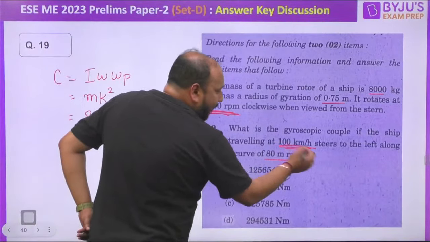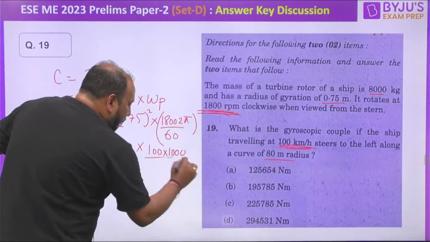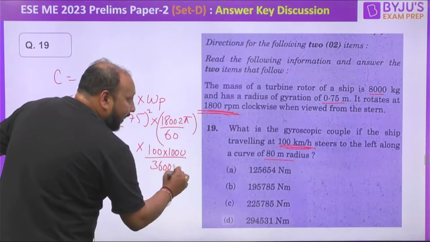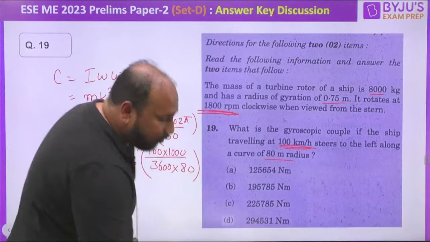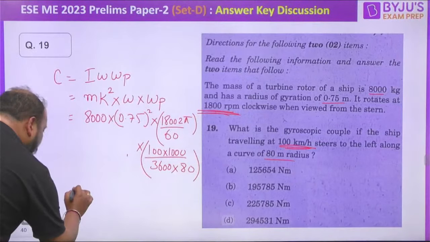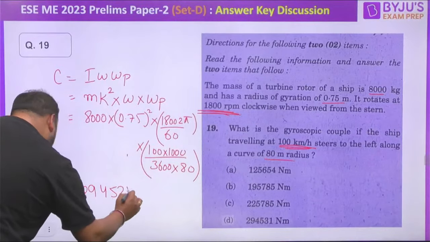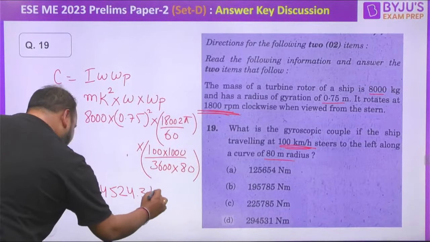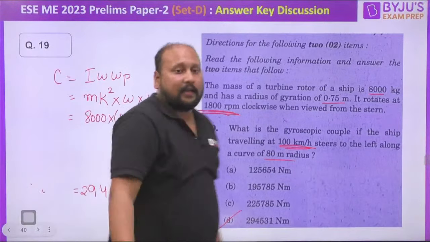They are asking V by R. So this is 100 into 1000 by 3600, into radius is 80, right? So when you solve all these values, you will be getting near about 294524.31 Newton meter. So the nearest value is option D, the correct answer.